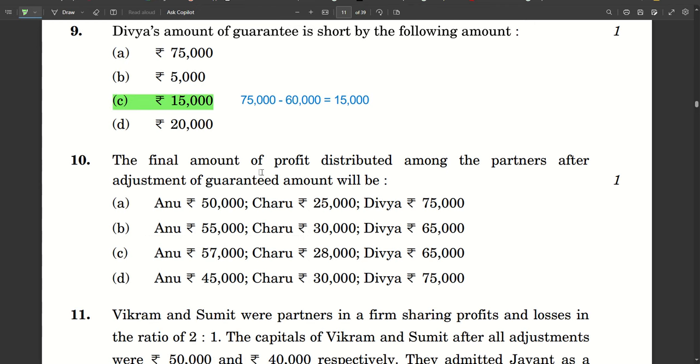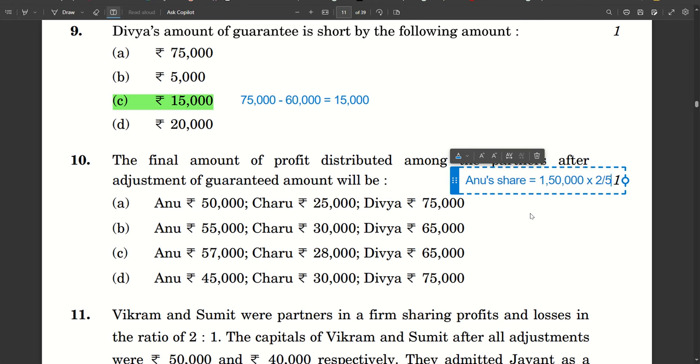Now find the final amount of profit distributed among the partners after adjustment of guaranteed amount. Already we saw that Divya's guaranteed amount is 75,000, right? So B and C cannot be the answer. Now we have to find out among A and D which is the right answer. We saw that 1 lakh 50,000 is the distributable profit. Out of that, let's calculate Anu's share. Anu's share is also 2 by 5, which is coming to 60,000.